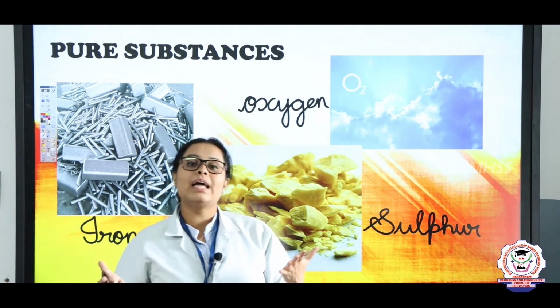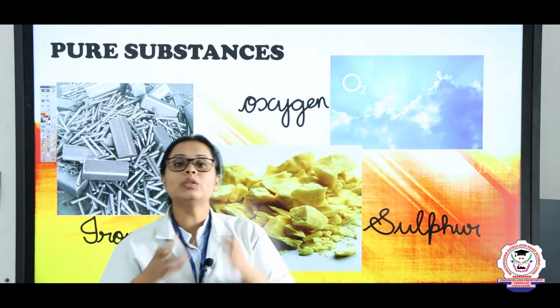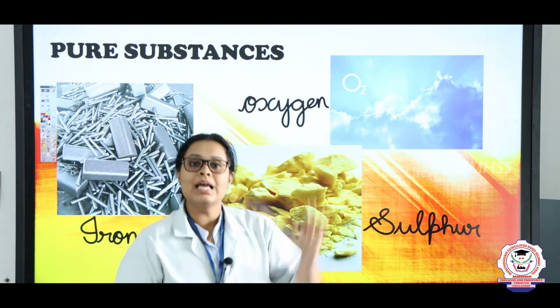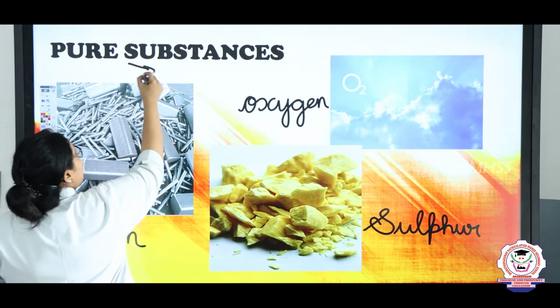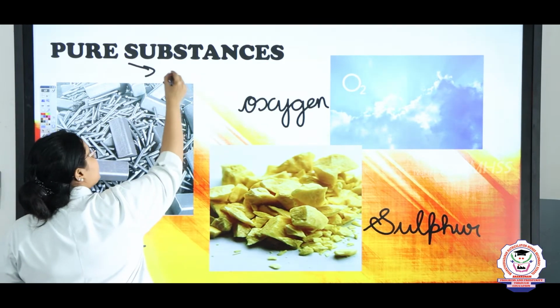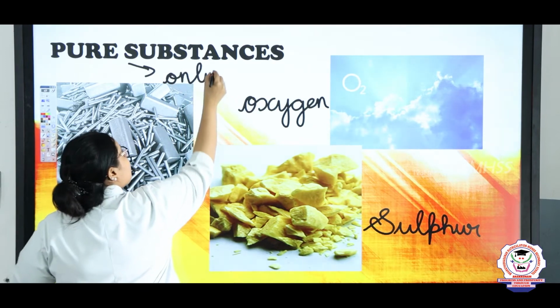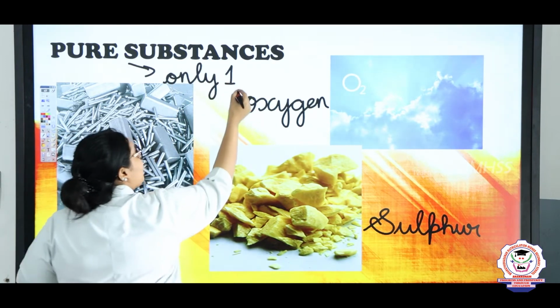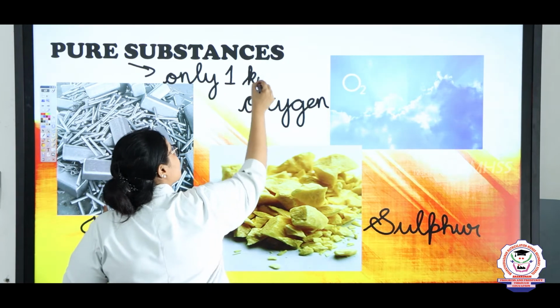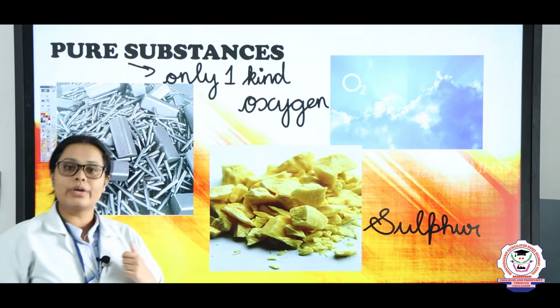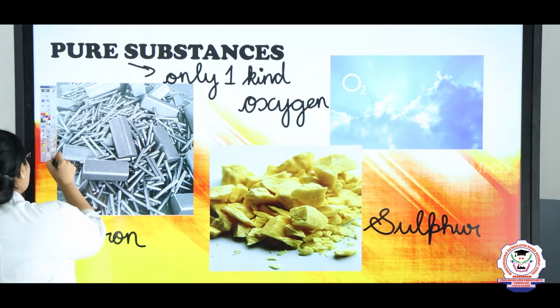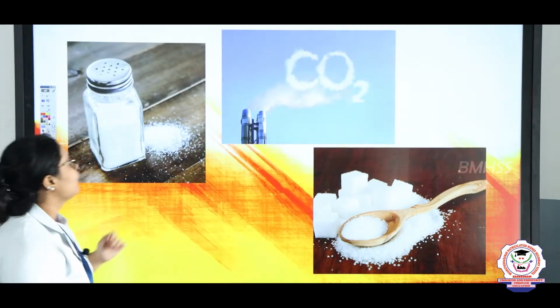So you can say that anything which has only one kind of substance is a pure substance. So what is a pure substance? It will have only one kind of substance, okay?